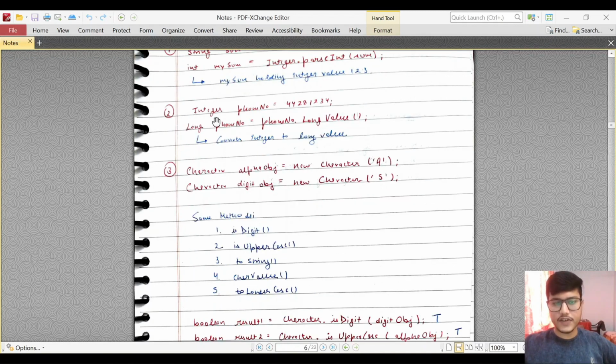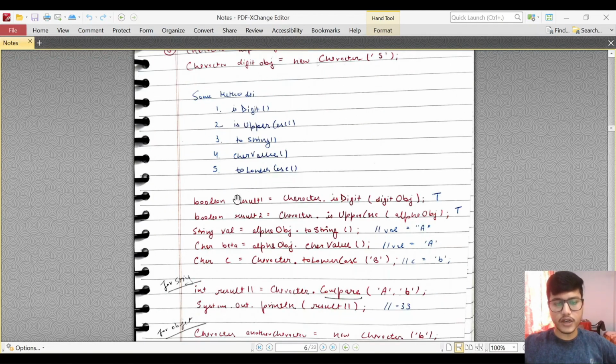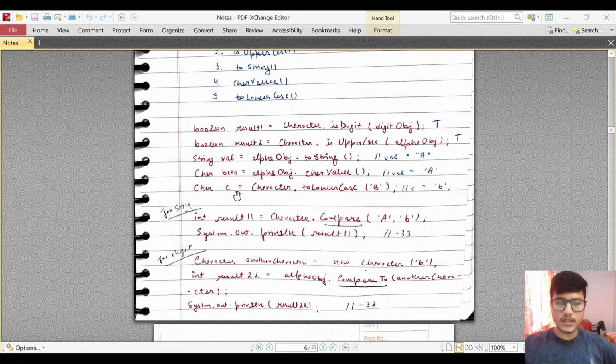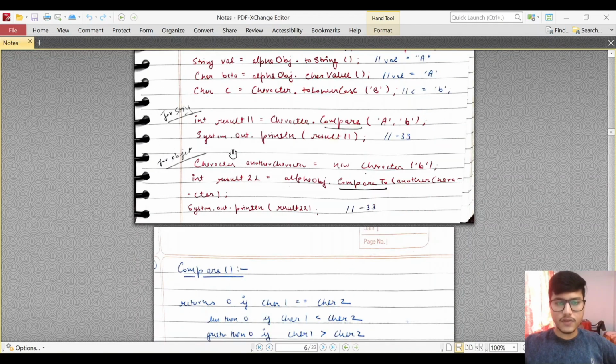Like that we have Integer.longValue. Let's say you have declared a variable of Integer and you want to convert that to long, so we can do .longValue. Like that we have the Character wrapper class, Long wrapper class, Boolean wrapper class, all these things we have.